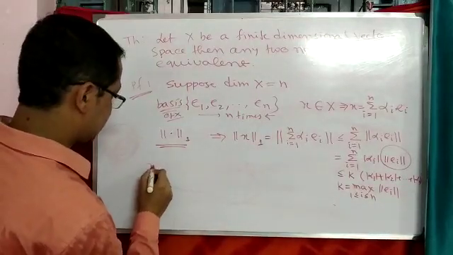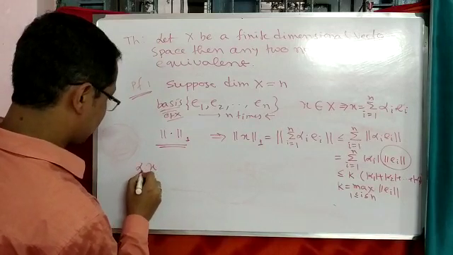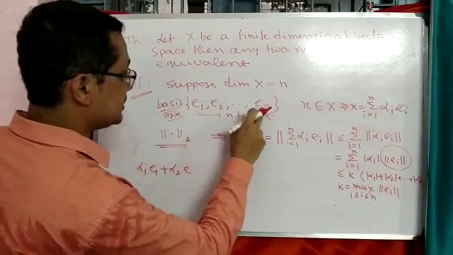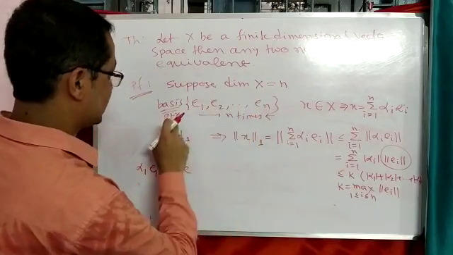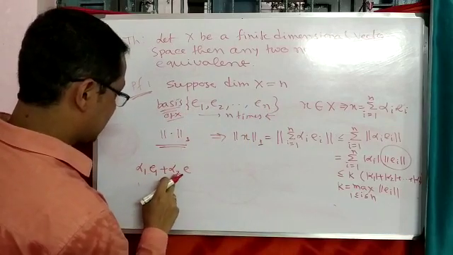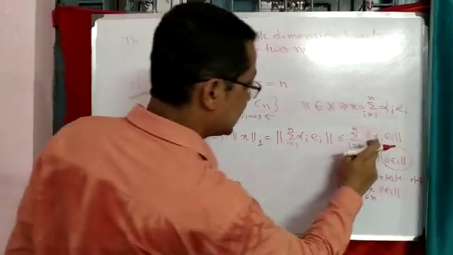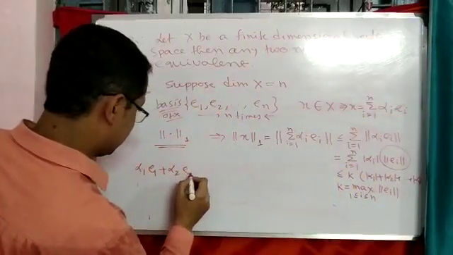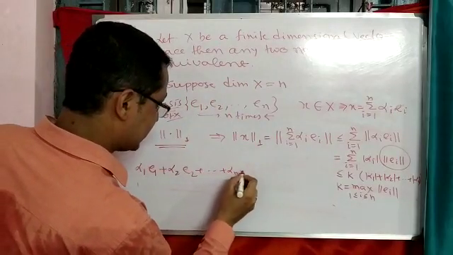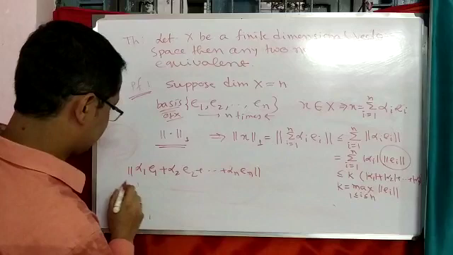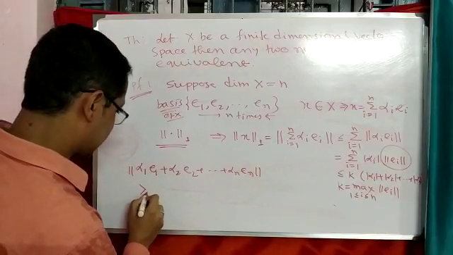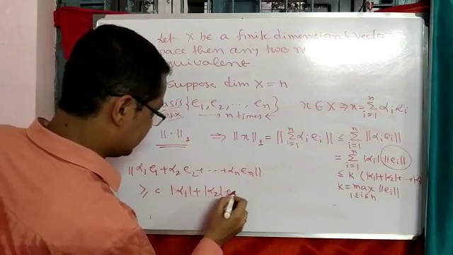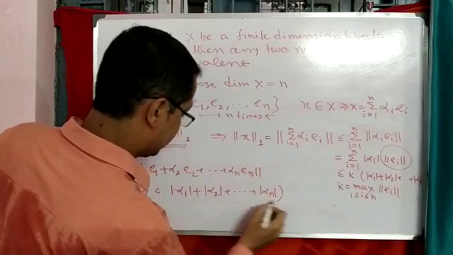We get that e1, e2, up to en are a basis of the vector space X. So the norm of alpha 1 e1 plus alpha 2 e2 up to alpha n en, where x represents that combination, is greater than or equal to a real value C times mod of alpha 1 plus up to mod of alpha n.